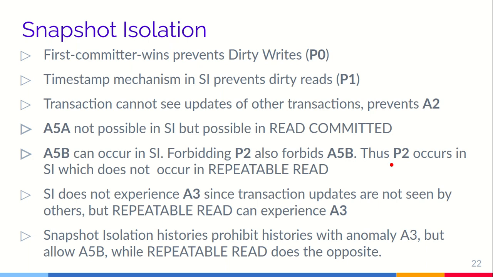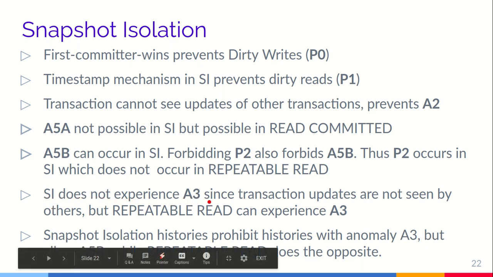Thus, if P2 occurs in SI, which does not occur in repeatable read, because if not P2, then not A5B, but A5B occurs. That means P2 also occurs in snapshot isolation. But since P2 is forbidden in repeatable read, A5B write skew is forbidden. So you might think that repeatable read is a higher isolation level than snapshot isolation. But in the second case, you will see that snapshot isolation does not experience anomaly A3, that is the phantom anomaly, since transaction updates are not seen by each other.